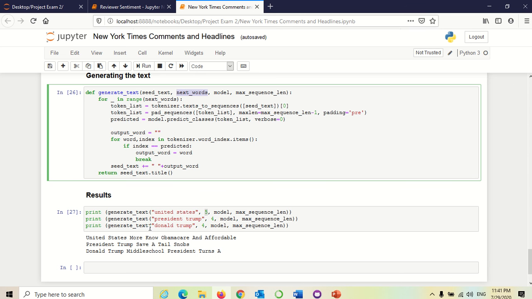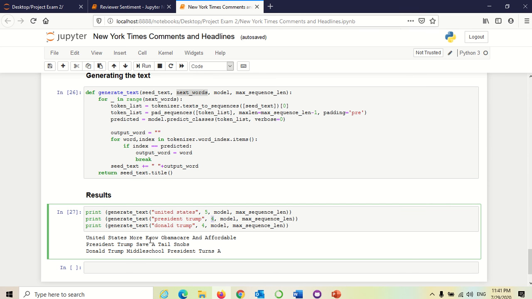When I passed United States, it returned the next words: no Obamacare and affordable. When I passed President Trump, it gave other words. When I passed another one, it gave me middle school president turns. It is predicting the next four words based on the two given words. Using this generate text function, I will call it here and define this function here.